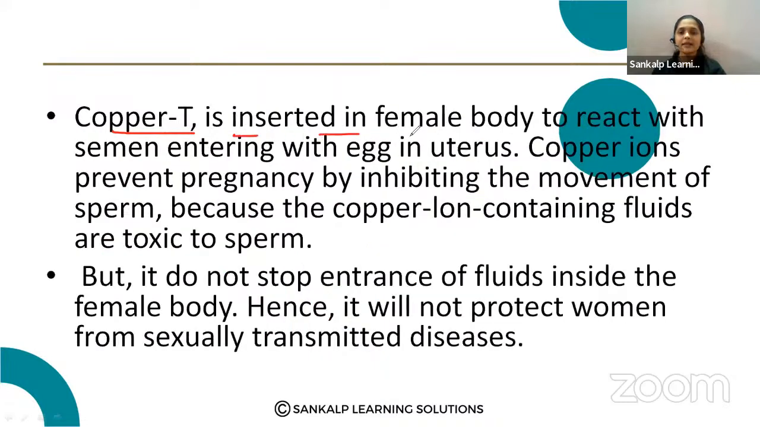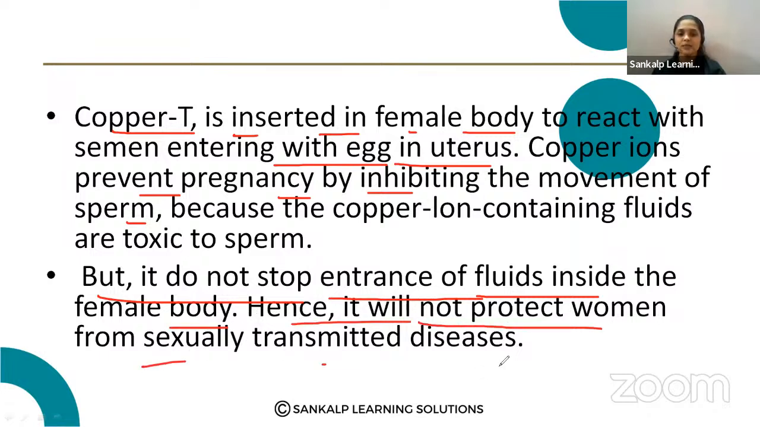Copper T is inserted in the female body to react with the semen entering with the egg in the uterus. Copper ions prevent pregnancy by inhibiting the movement of the sperm. So the copper T releases copper ions that inhibit the movement of the sperm, but it does not stop the entrance of fluids inside the female body. Hence, it will not protect women from sexually transmitted disease. It prevents sperm entry, but it does not prevent the transmission of sexually transmitted disease.